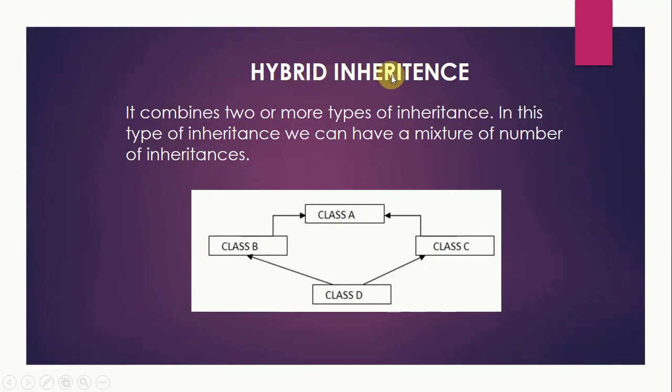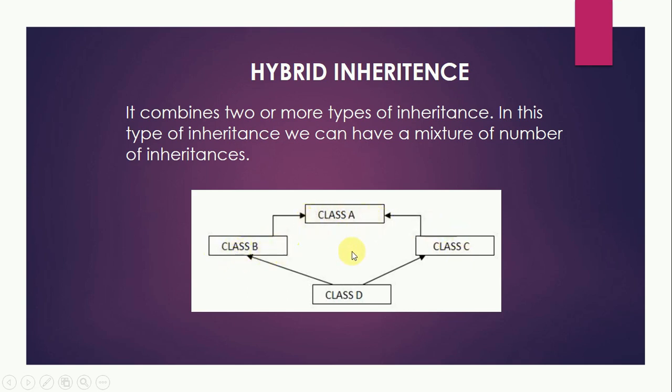Now let us talk about hybrid inheritance. It is a combination of two or more types of inheritance. In this type of inheritance, we can have a mixed number of inheritances. So you can see here, this is class A. This is a single class which has multiple children. So this is a part of hierarchical inheritance. And then these two, class B and class C, are the subclasses of class A.